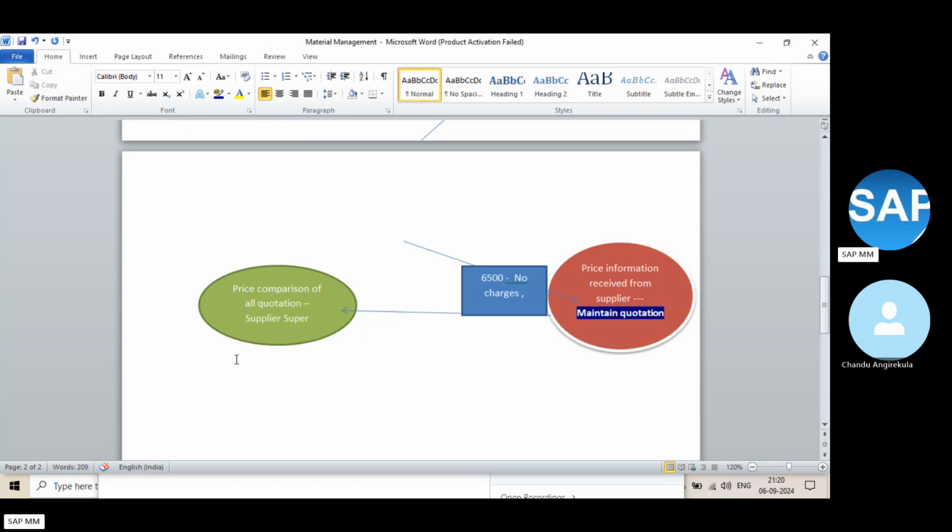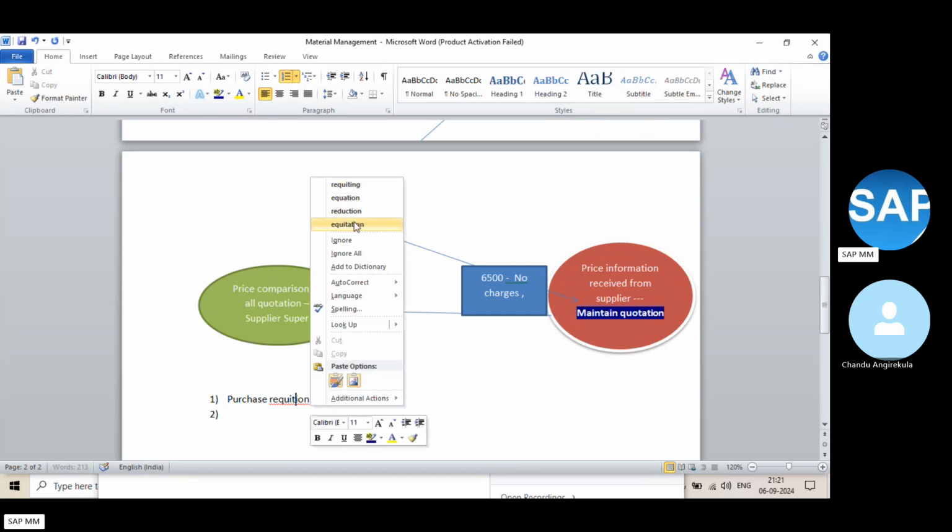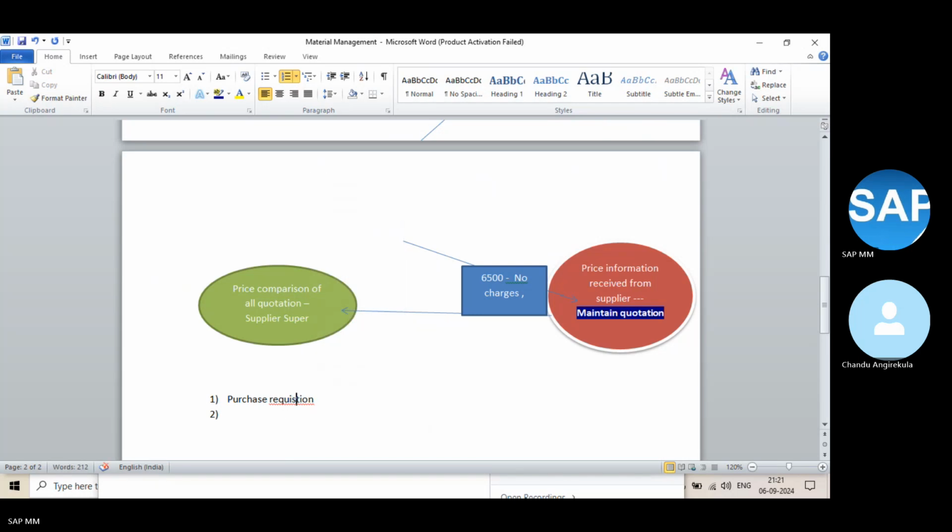Let's list them. First was purchase requisition. The second is request for quotation. The next is maintain quotation. And the next is price comparison and selecting the winner.